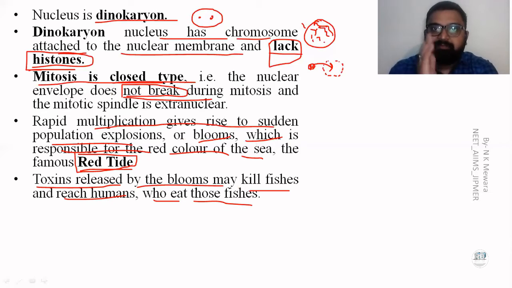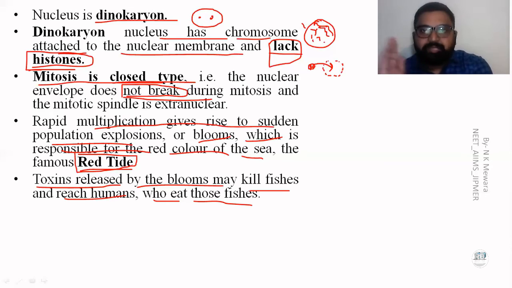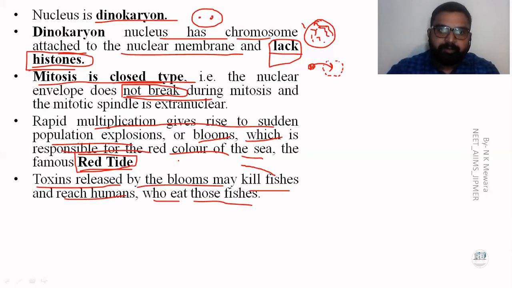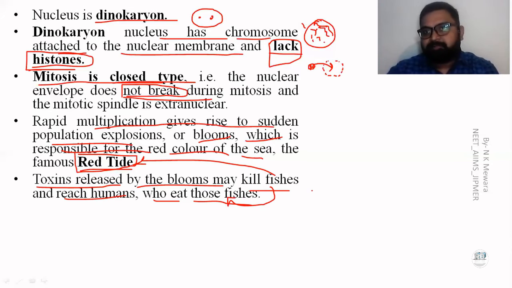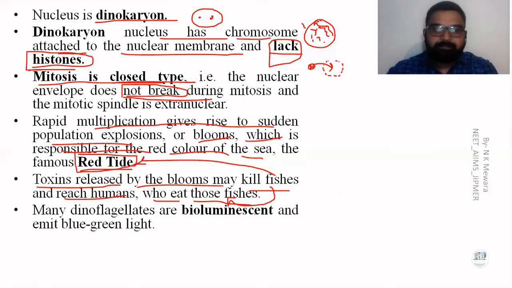This toxin is very harmful to animals as well as to humans when they take food from the red tides or in the form of fishes. Fishes feed on the red tide, and when humans eat these fishes, the toxins cause poisoning.